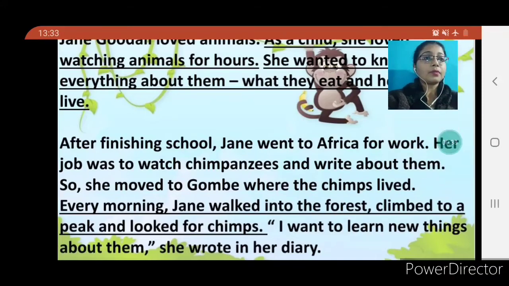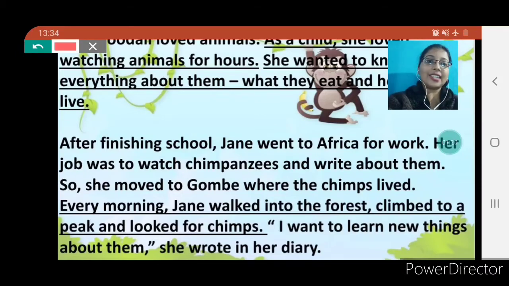After finishing school, Jane went to Africa for work. Her job was to watch chimps. What was her job? Her job was to watch chimps and write about them. So she moved to Gombe where the chimps lived. Every morning, Jane walked into the forest, climbed to the top of the peak, and looked for chimps. So here, Jane worked very hard. For what? For chimps, because she wanted to learn so many new things about them. I want to learn new things about them, she wrote in her diary.